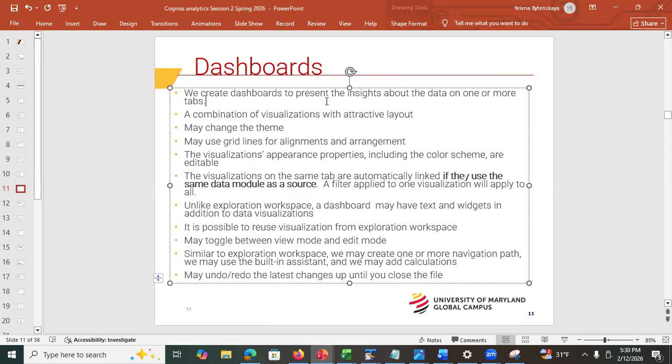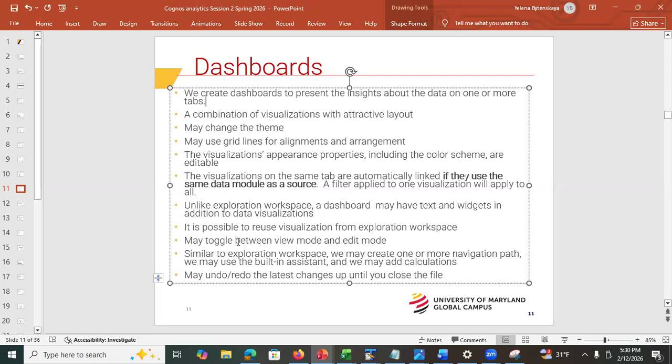So dashboards. Why do we create dashboards? We want to present insights about our data. They're gonna have the visualizations and different widgets, and you can change the visualization appearance properties. You may add grid lines, etc. And you might add text, and you may reuse visualizations.